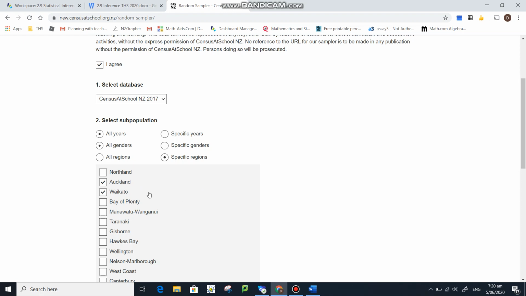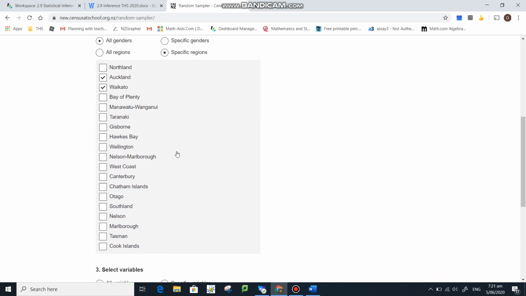Okay. Let's say I wanted to do that. Is the median amount of time that students spend on their phone after school more in the Waikato than the amount of time that students spend on their phone after school in Auckland? Okay, let's say I wanted to do that, but again, you can choose that. You can go male versus female, year 10s versus year 9s. Doesn't matter. Okay, so I've done that.